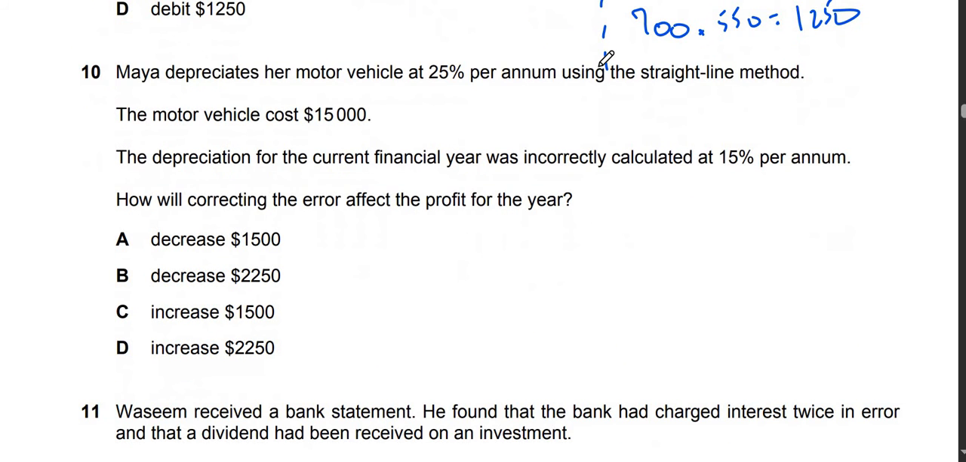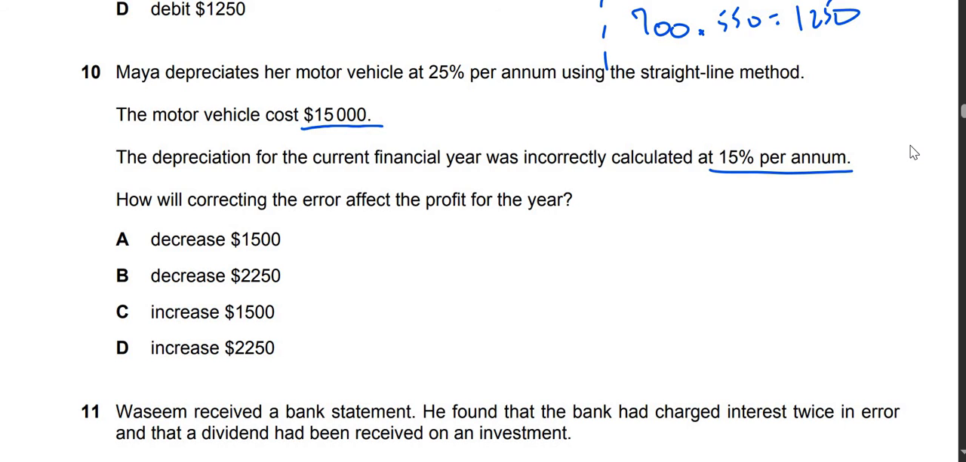Alright, question number 10. It says Maya depreciates her motor vehicles at 25% per annum using the straight line method. The cost of the motor vehicle is 15,000. The depreciation for the current financial year was incorrectly calculated at 15% per annum. How will correcting the error affect the profit for the year?